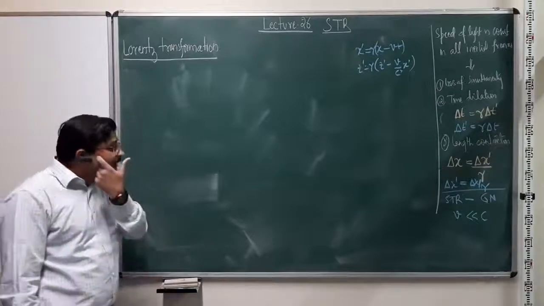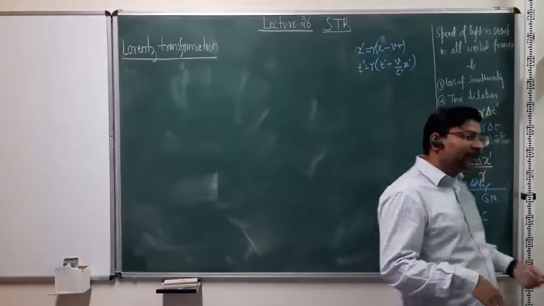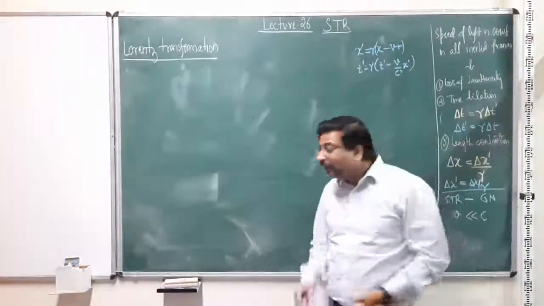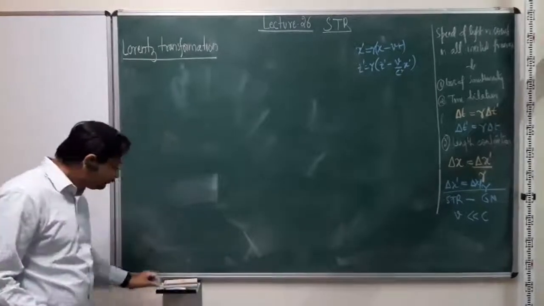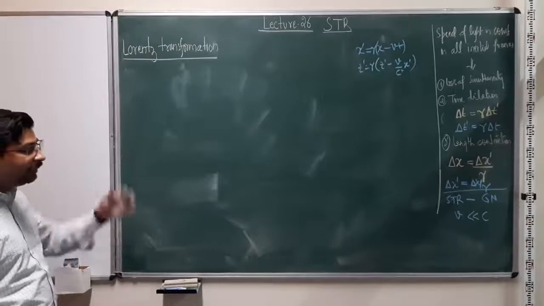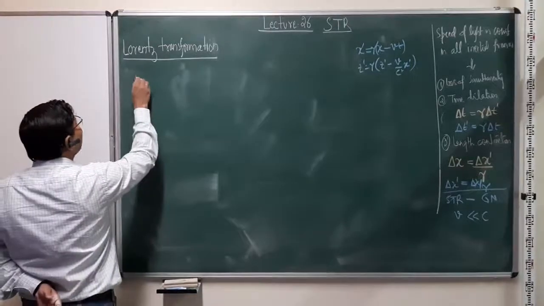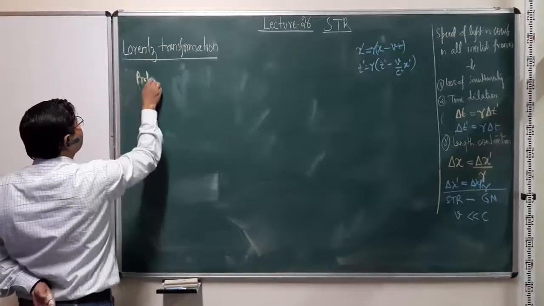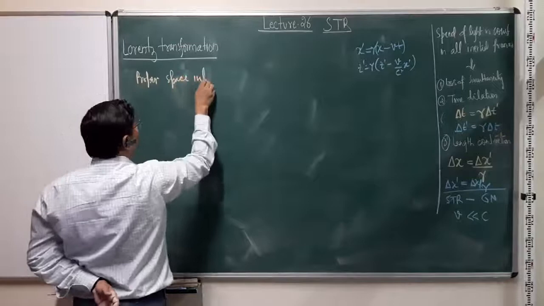Right now what we need is some kind of a reference, because as a third observer trying to explain all these things, I need to establish a reference. And what we do is define something called the proper space interval.